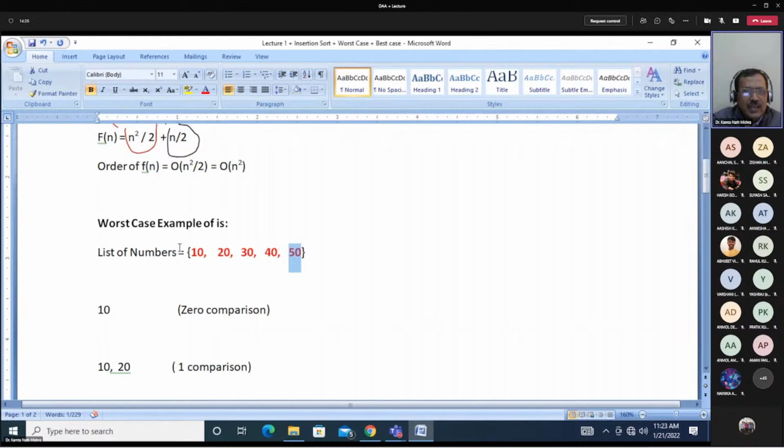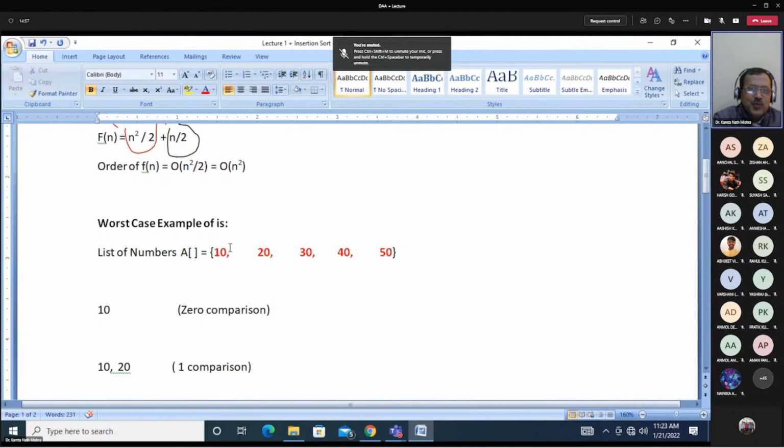So what we assume is that these elements are stored where? Are they stored in array or in stack? Where are these numbers stored? Array, sir. So the numbers are 10, 20, 30, 40, 50, and they are stored in an array. So what will you do? First you will take the first number.